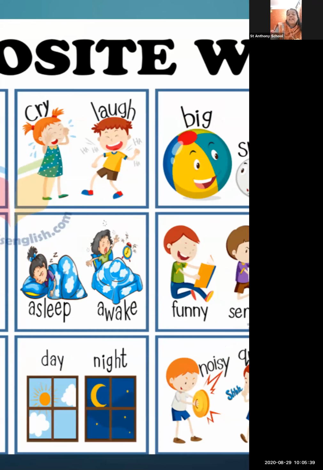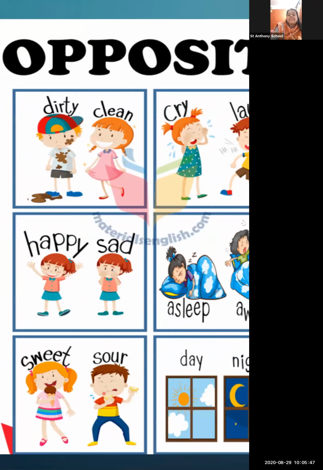Then you can see day, night, opposite of each other. Day, opposite, night. And here the last one is sweet and sour. Chocolates are always sweet. Lemons are always sour. So these are opposite words of each other, sweet and sour.